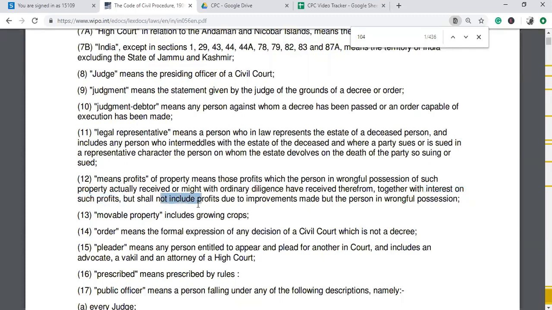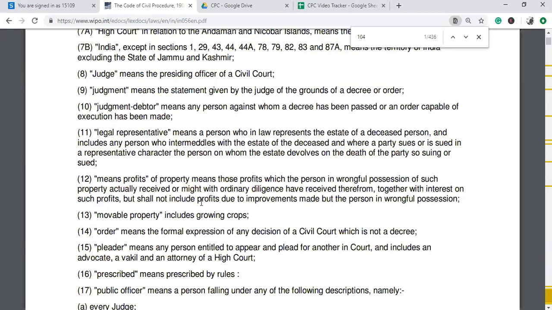There are certain things which are not included in mesne profit in the definition of profit, and that is the improvement made in the land. Let us try to understand this with our same example, where Y dispossessed X from his lawful possession of the property, and Y built certain flats on it and leased them out to third parties. Now the improvement made by Y on the property, that amount will be deducted. So this is the entire calculation which we have to do while studying mesne profit.